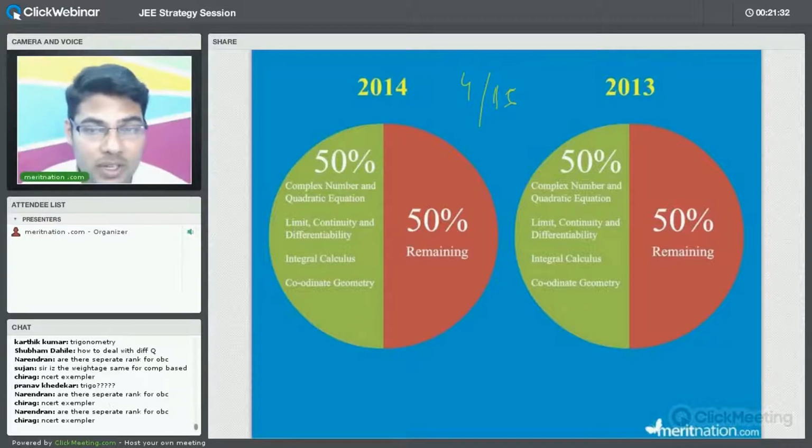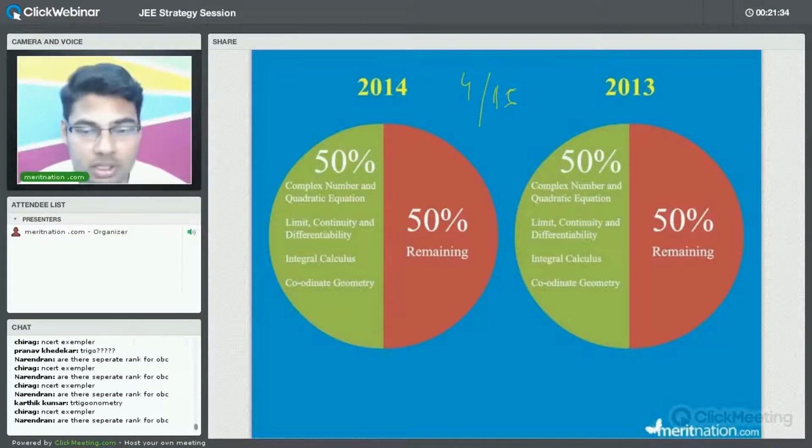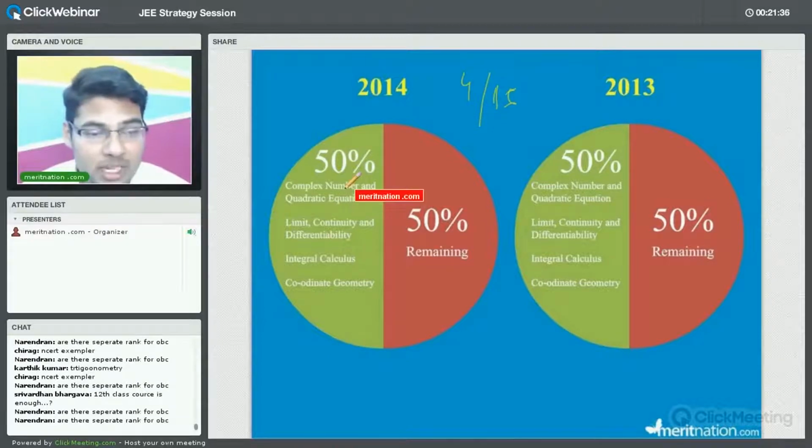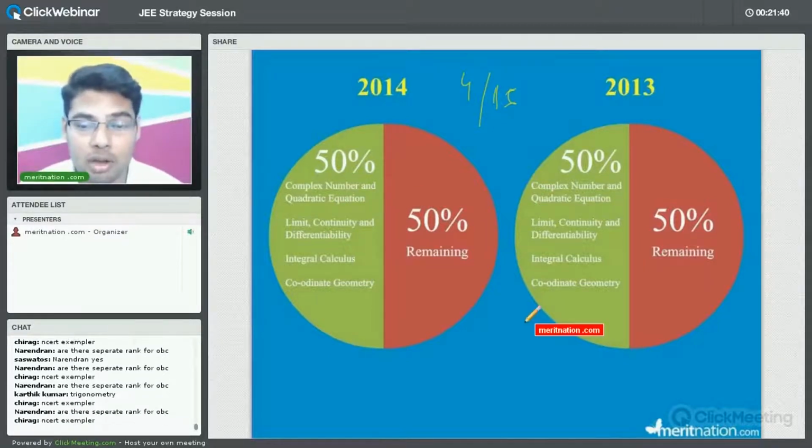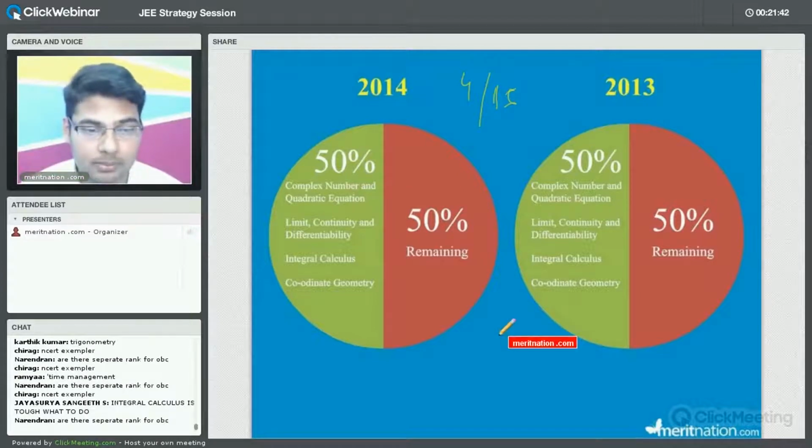Okay. So as far as rank is concerned, do not worry, we'll try to discuss those stats also. So let us try to study now for chemistry, right?